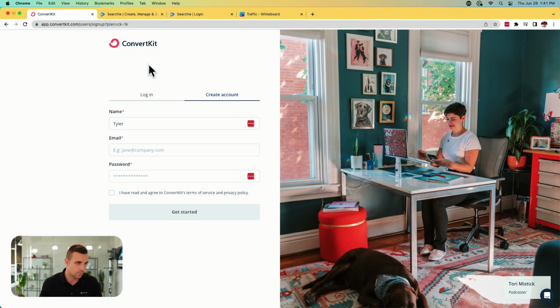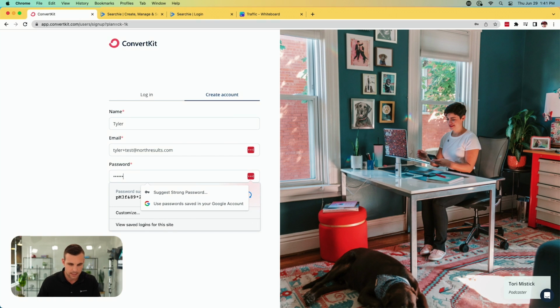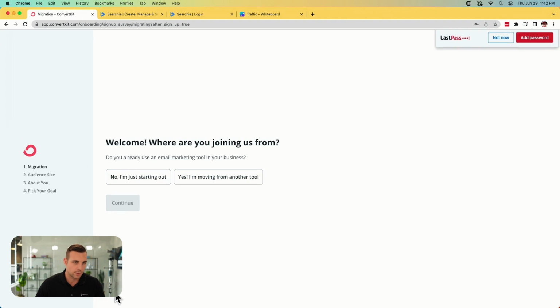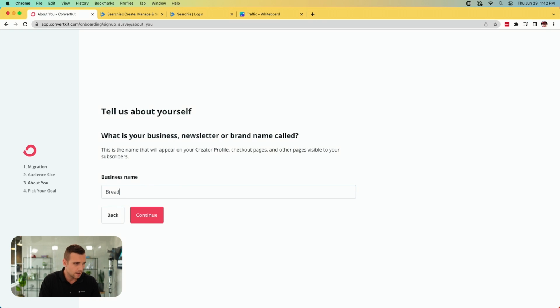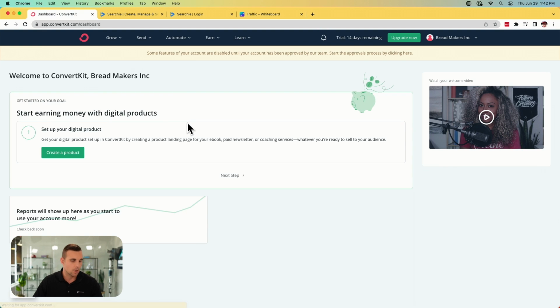I'm just going to walk you through the process of signing up for a free account, just show you how quick and easy this can be for you. So here you go to create account, enter your name, enter your email, create a password for yourself. This will take you through a little onboarding process. So just go through this. Let's say Bread Makers Inc. is going to be our business. Okay. And just like that, we've set up a brand new account.